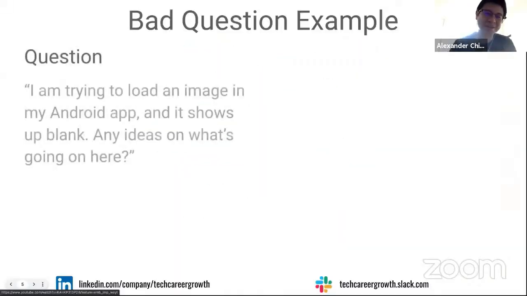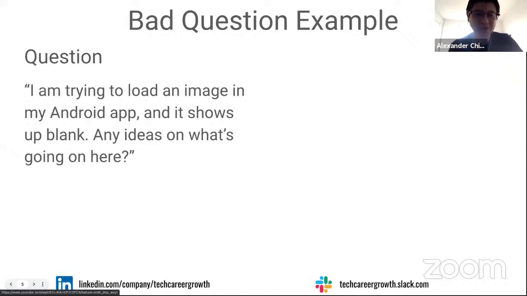We have an example I spent a good amount of time on to really capture the essence of what makes a question bad and what makes a question good. So here's the scenario that Rahul briefly alluded to before, a V1 question. There's this hypothetical engineer building an Android app, a mobile app. They're just trying to load an image on a page, but it's showing up blank. It's not working. So they go to Stack Overflow, our Slack community, LinkedIn or whatever, and they just post this question.